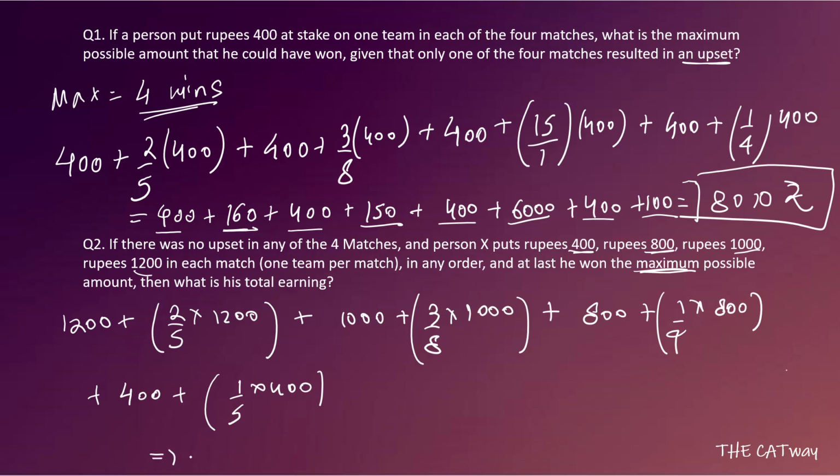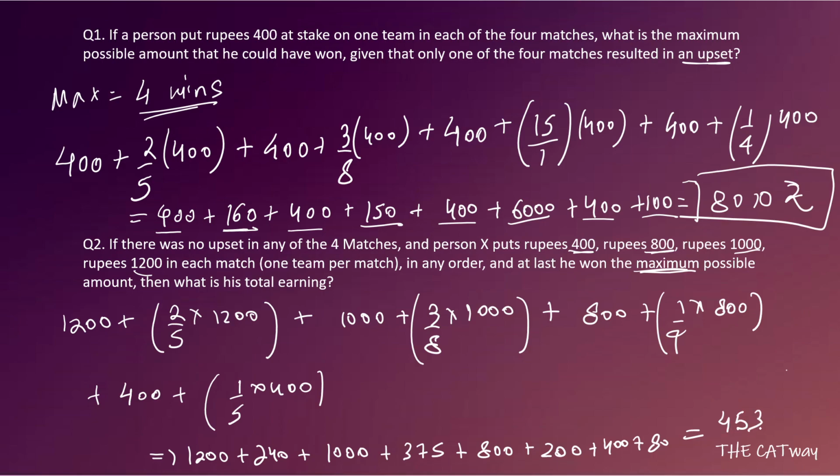So he gets back 1200 plus 240 plus 1000 plus 375, plus he will get 800, plus he will get 200. After that he will get 400, and after that he will get 80 rupees. Okay, so adding all of these, the total amount which he gets is 4535. Okay, so this is the maximum amount that he will get.